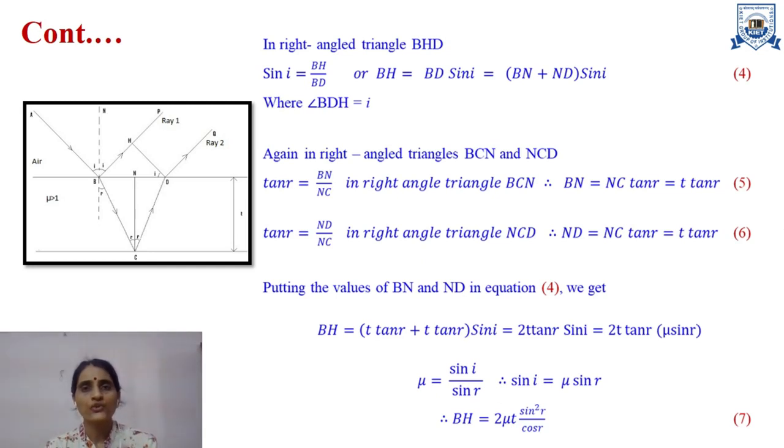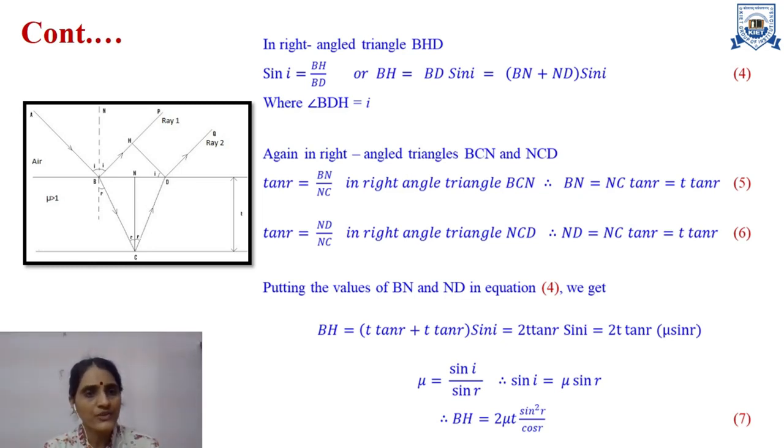So now in order to get the value of BH, in this case again we will consider a third right angle triangle, and the third right angle triangle we can easily see here is BHD. If we see this right angle triangle, this is my angle of incidence I. So from this dotted line to this whole complete angle, if I say, that is 90 degree, so leftover portion is 90 minus I. So my angle H becomes 90 degree.